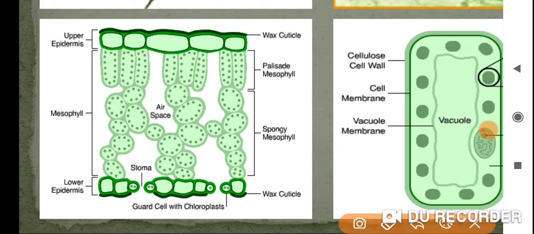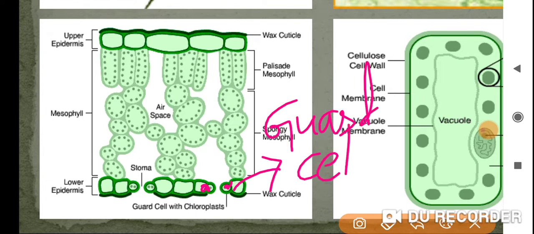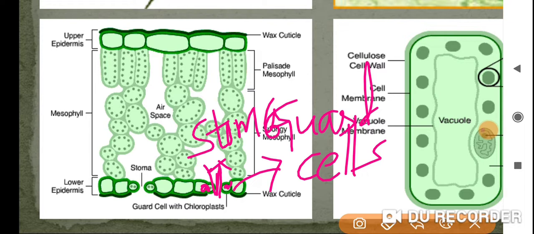Are you understanding this? These two parts we can call guard cells. The point in the middle is the stoma. Got my point? Then what is the function of the stoma?